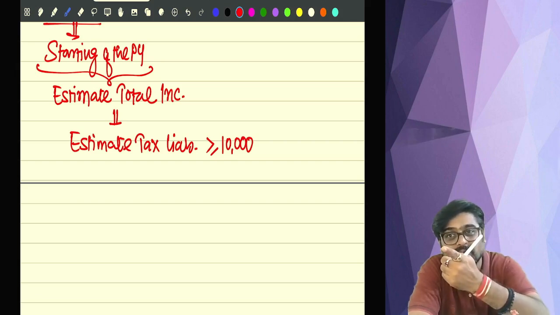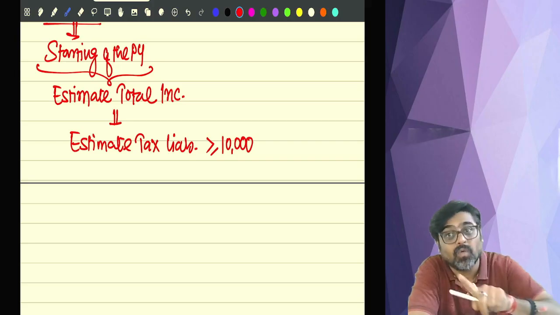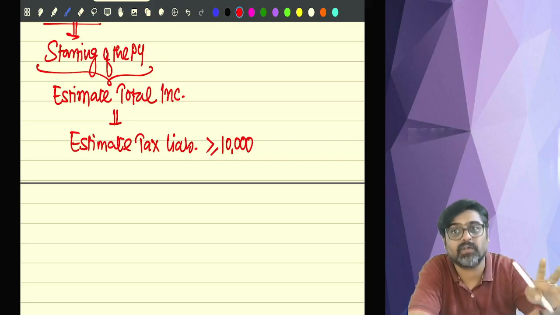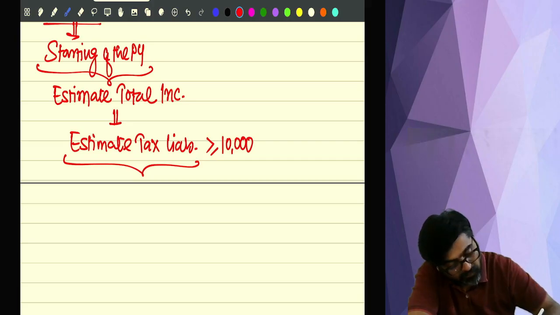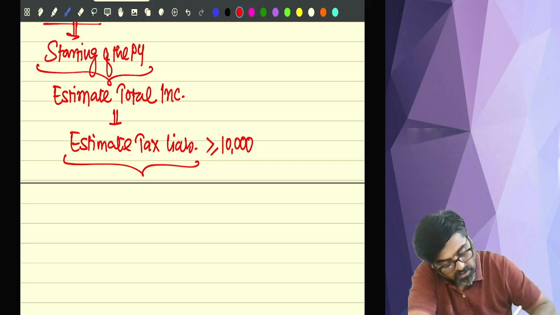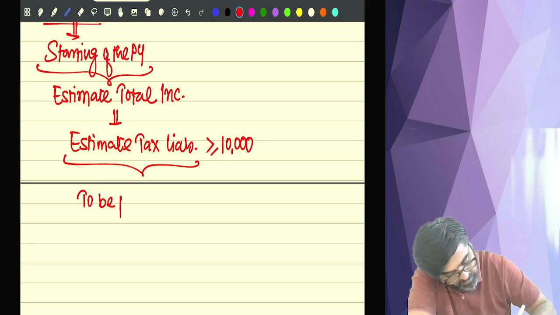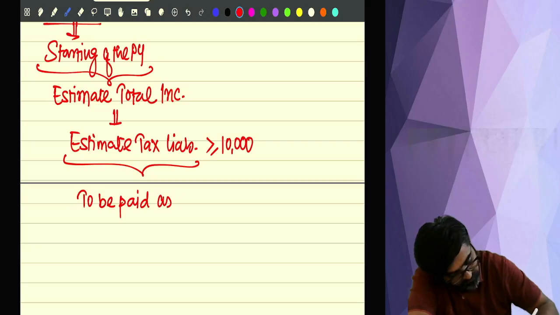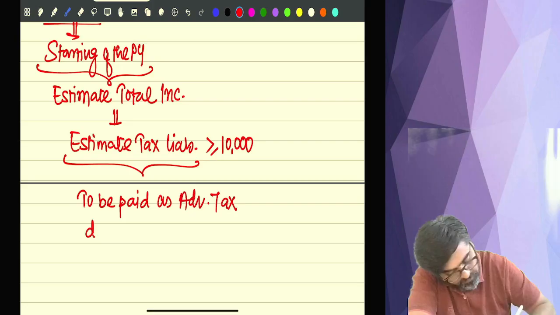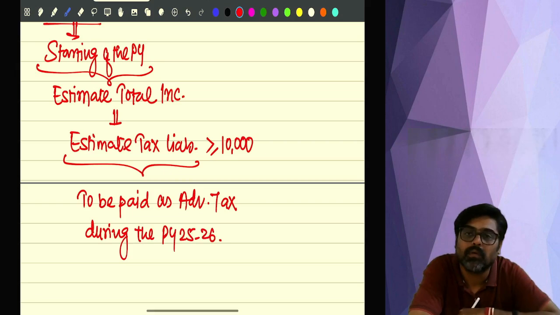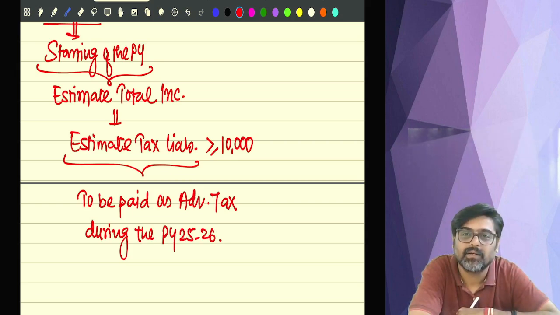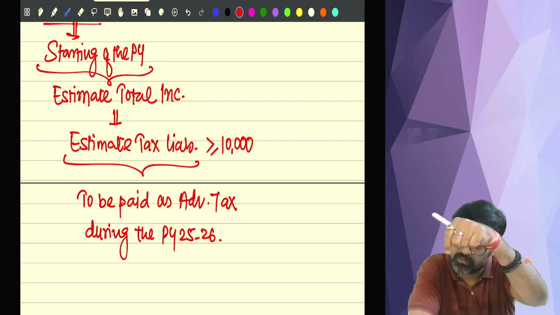So this estimated tax liability, if it is 10,000 rupees or more, is to be paid as advance tax during the previous year itself. Understanding? We don't want you to pay this right now.